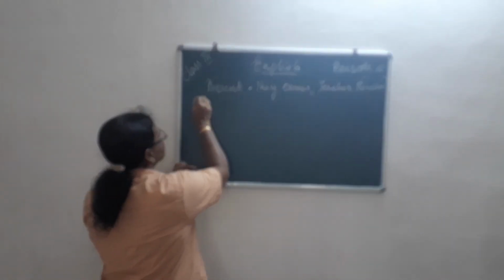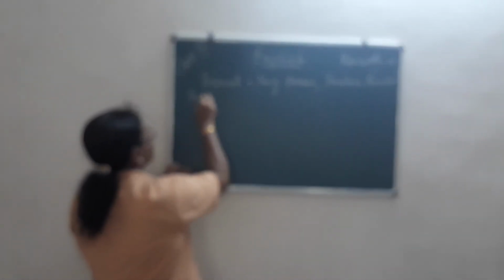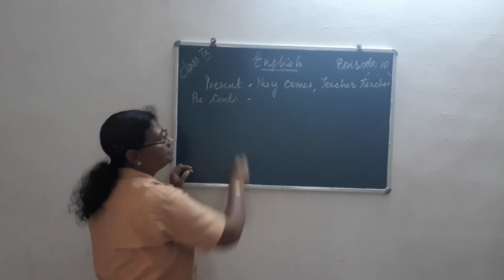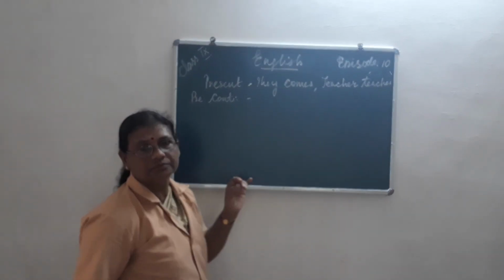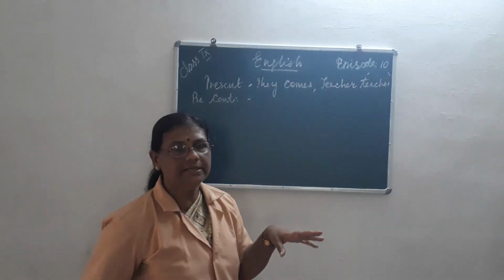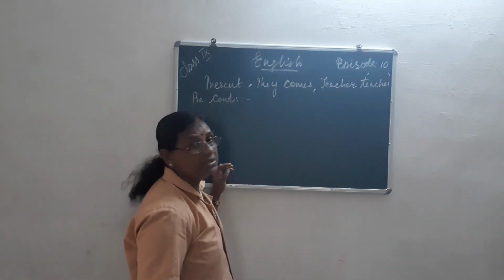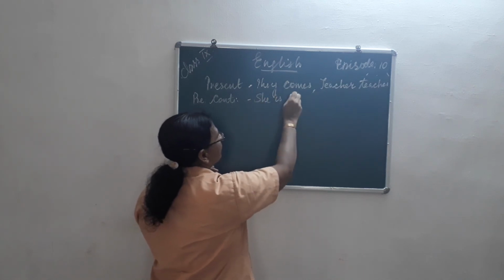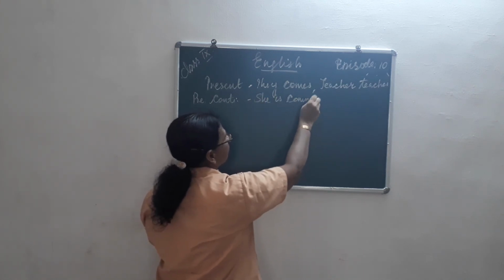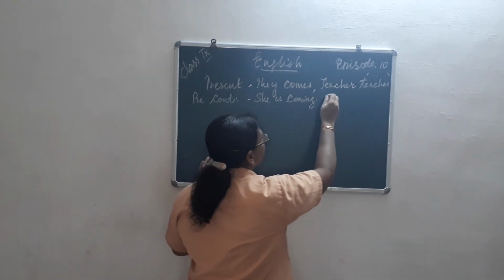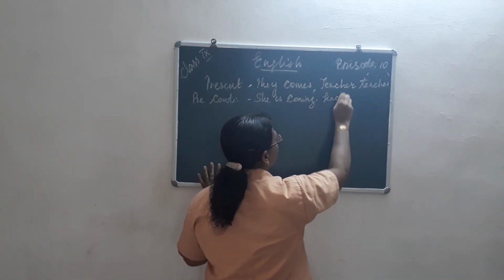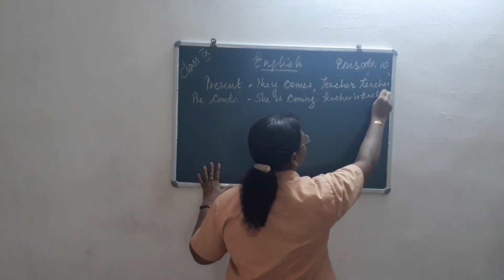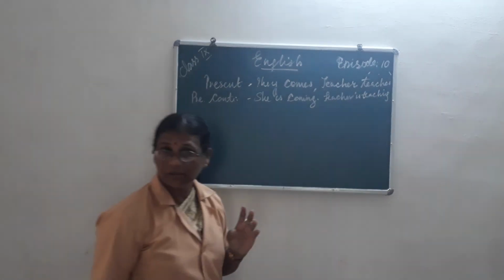Now continuous. We have studied it, isn't it? She is coming. The teacher is teaching. Clear?